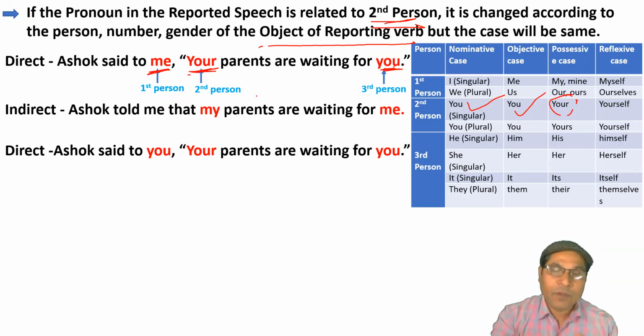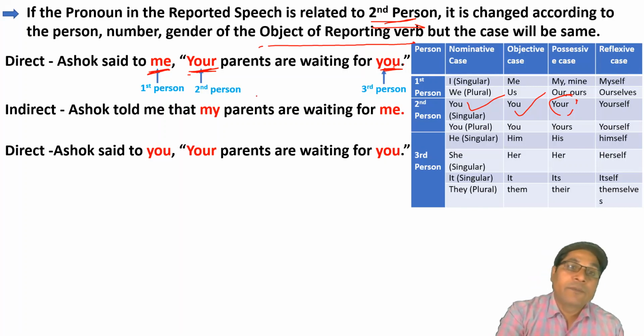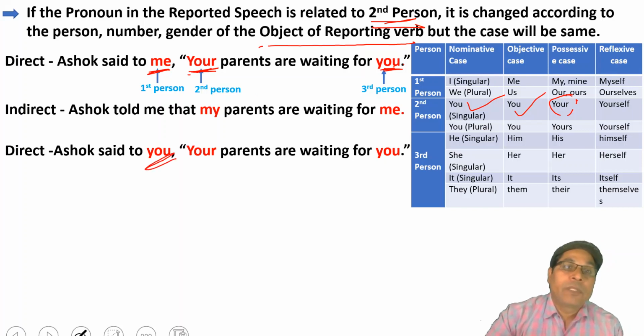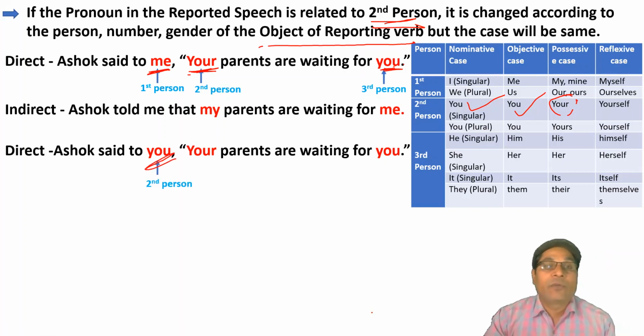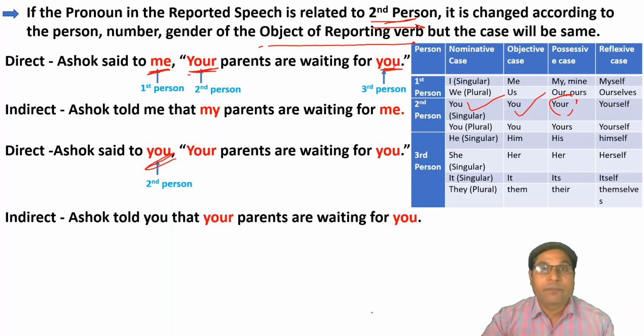Here, no doubt, the pronouns given in reported speech are related to second person. It means they will be changed according to the person, number, gender of the object of reporting verb. Here, the object is related to second person also. That's why there will be no change in the pronoun of reported speech. Clear?